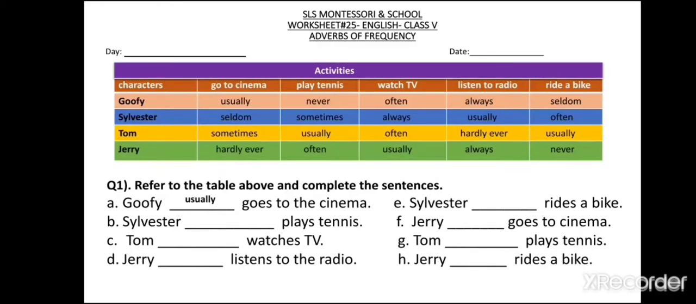B part. Sylvester dash plays tennis. Check out the blue colored row and you find that Sylvester sometimes plays tennis. Now you have to fill in the rest of the blanks in the similar manner. C part. Tom dash watches TV. D part. Jerry dash listens to the radio. E part. Sylvester dash rides the bike. F part. Jerry dash goes to the cinema. G part. Tom dash plays tennis. H part. Jerry dash rides a bike.